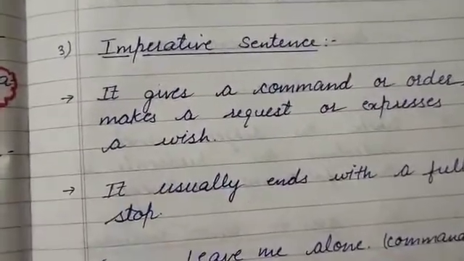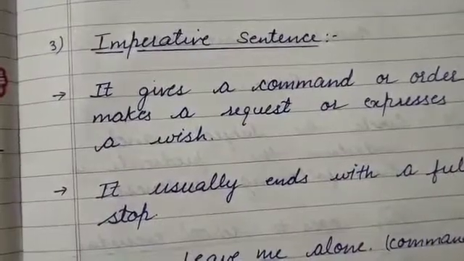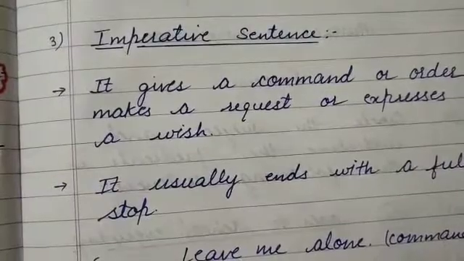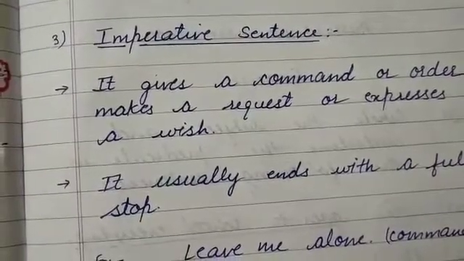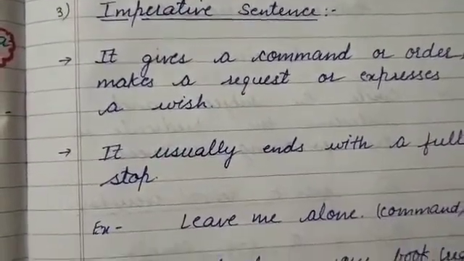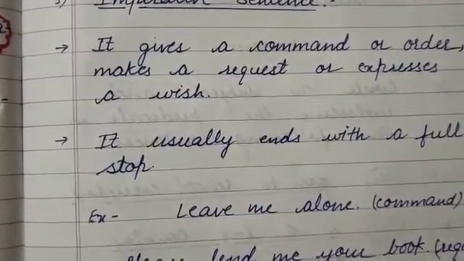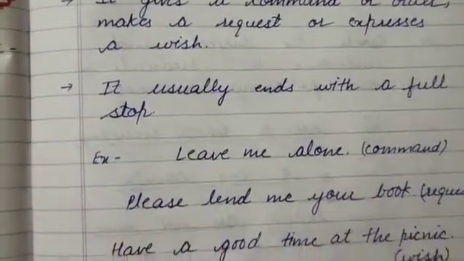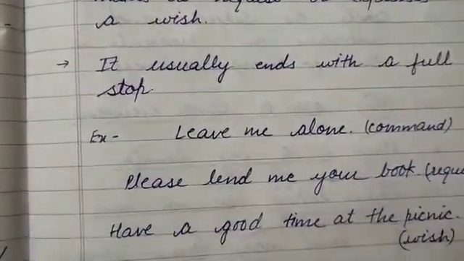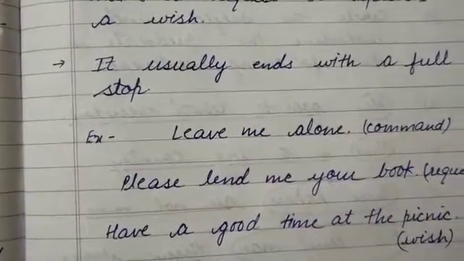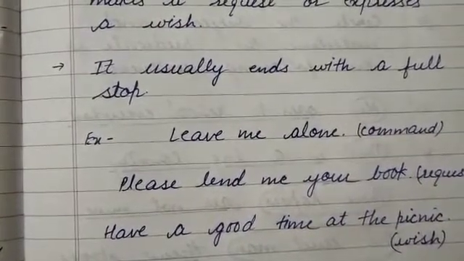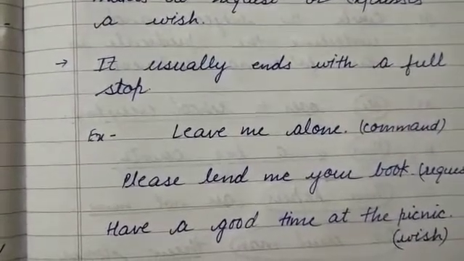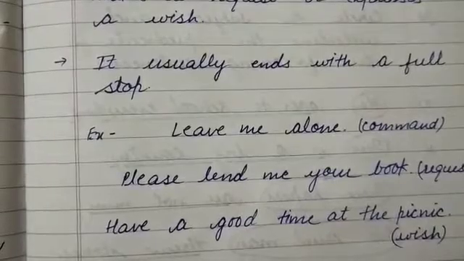Next is imperative sentence. It gives a command or order, makes a request or expresses a wish. It usually ends with a full stop. For example, leave me alone. This is a command. Please lend me your book. This is a request. Have a good time at the picnic. This is a wish.